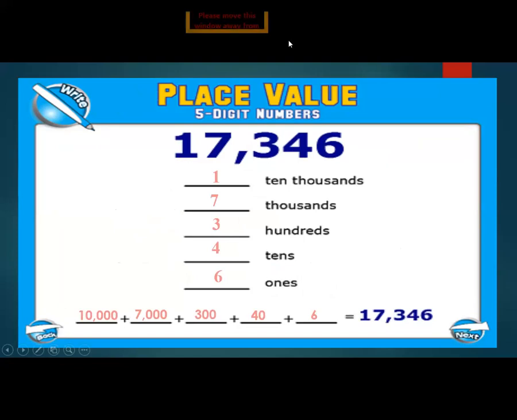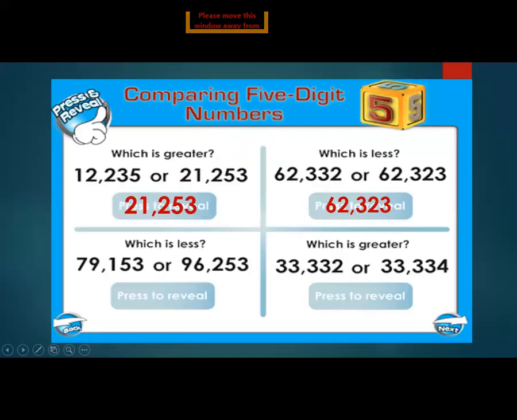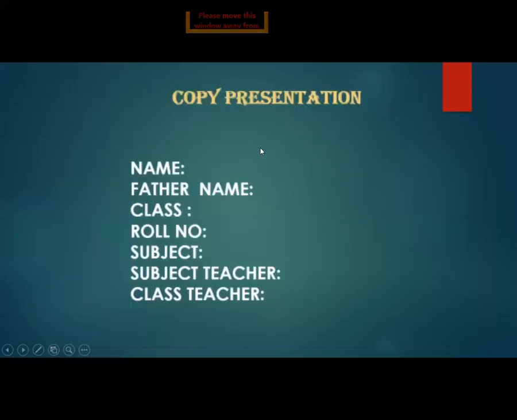Now look at here, this is another example. 1, 10,000, 7,000, 300, 4, 10 and 6 ones. So 10,000, 7,000, 300, 40 and 6. This is just example. Okay. Now another example of comparing 5-digit numbers.